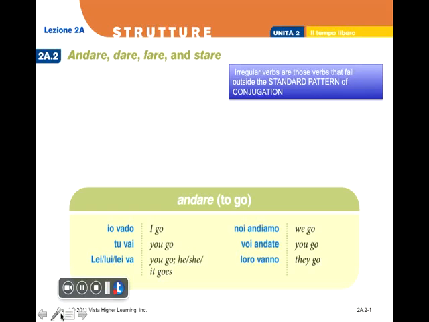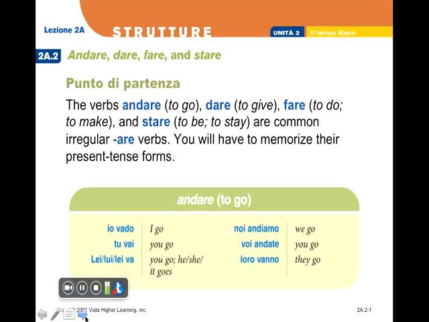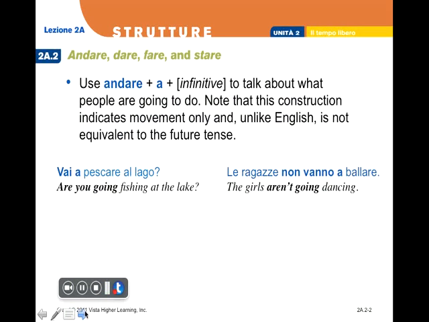Let's continue now with the verb andare. Again, these are common irregular verbs, and you will have to memorize the present tense forms or find a way to remember them. As you notice in the verb andare, in reality, the noi and the voi forms are the only 2 regular forms. So il verbo andare is usually followed by the preposition a plus an infinitive to talk about where people are going, to talk about what people are going to do.